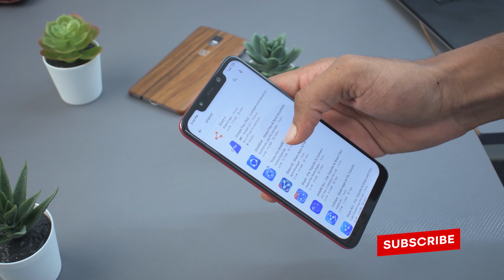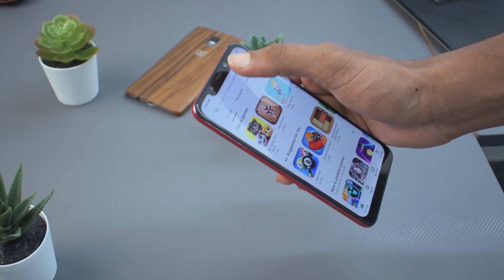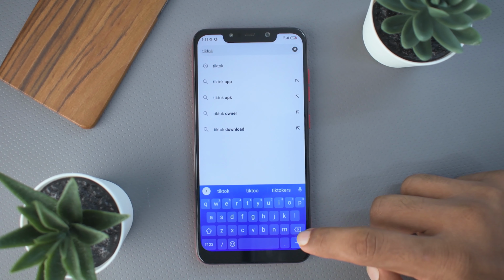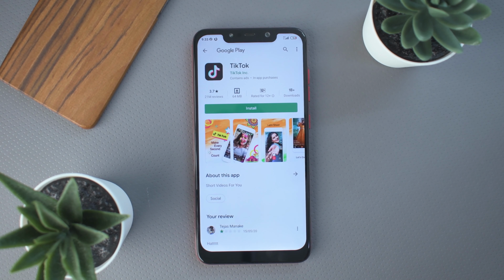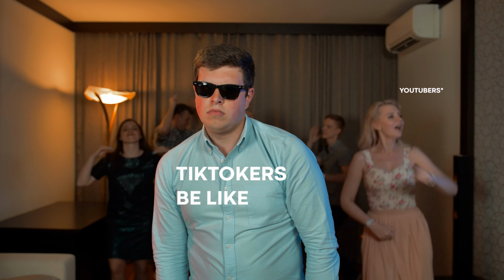In simple words, this ban means all of the mentioned apps in the list will be removed from the Play Store, which means if you search any of these apps on the Play Store, you cannot see them anymore. Surprisingly, if you search for TikTok on your regular internet browser and click on the result, it takes you back to the application on Play Store, which kind of beats the whole purpose of terminating Chinese apps, in my opinion. Looking at the situation right now, it's really hard to say whether the ban is permanent or temporary.